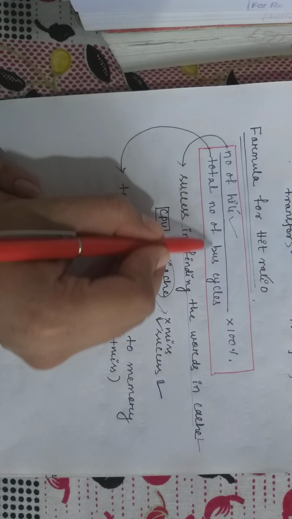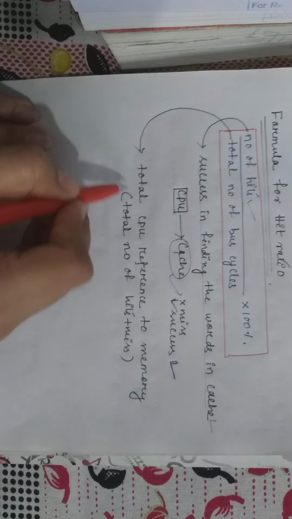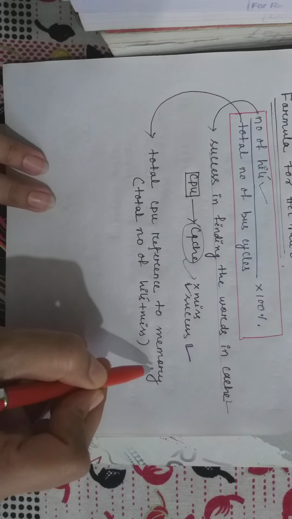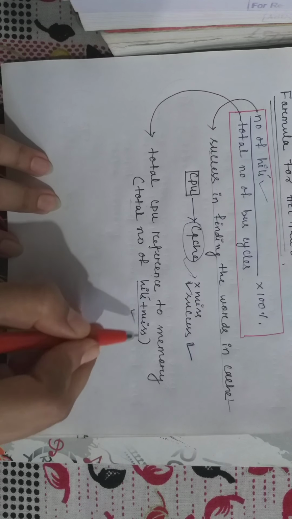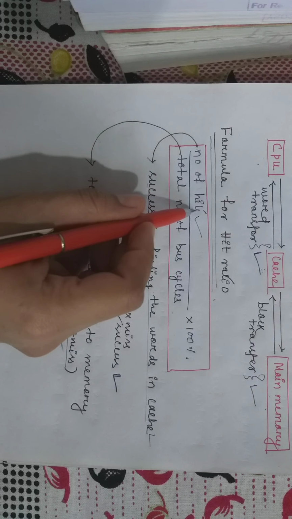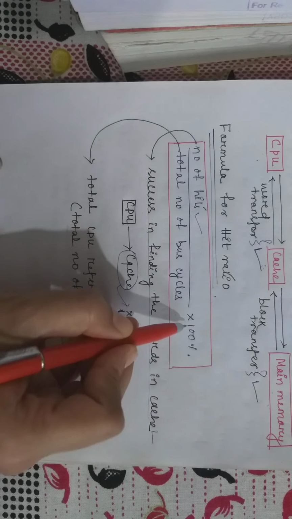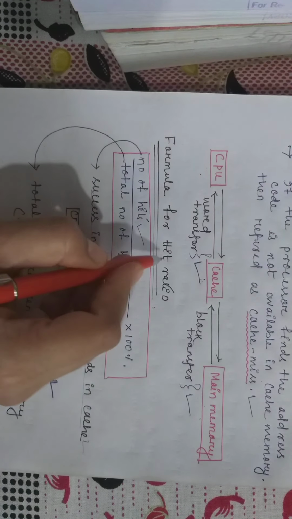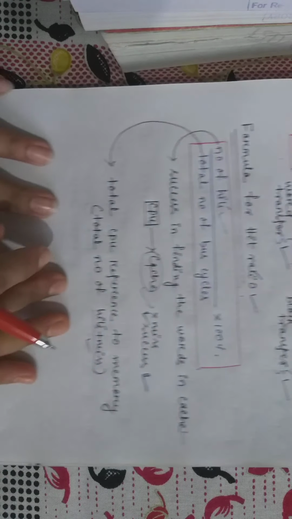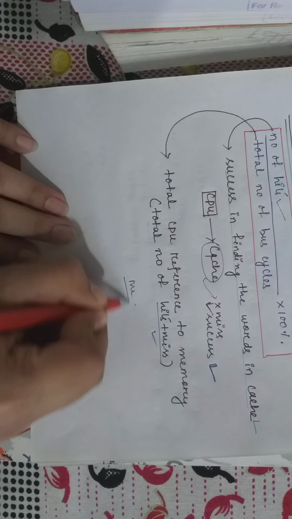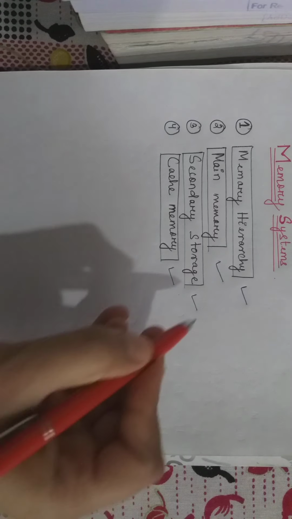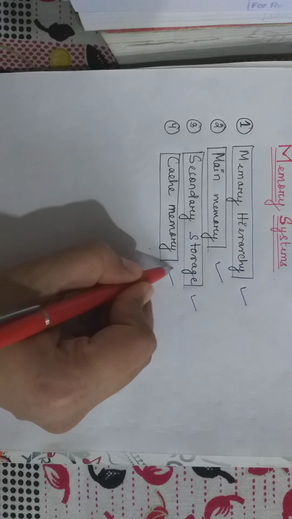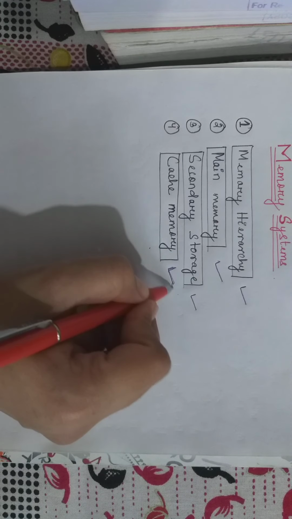Then the total number of bus cycles means the total CPU references to the memory. That means the total number of hits plus the total number of misses. The total number of hits divided by the total number of bus cycles, times 100%, gives the hit ratio. And all this is part of the memory system. The memory system includes the memory hierarchy: the main memory, the secondary memory, and the cache memory. The cache memory is the last topic.